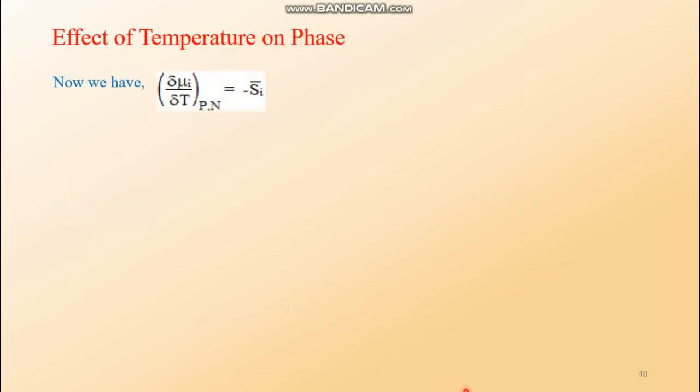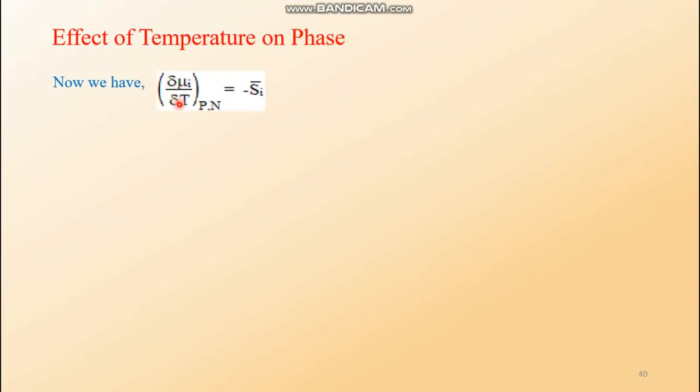Now the effect of pressure and temperature. First we shall discuss the effect of temperature. In order to do that, we have to differentiate the chemical potential expression by temperature at constant pressure and other components constant. For a particular component, if it is the ith component, then it is d mu i by dT. Energy divided by temperature gives entropy, but whether it is positive or negative depends upon their relationship.